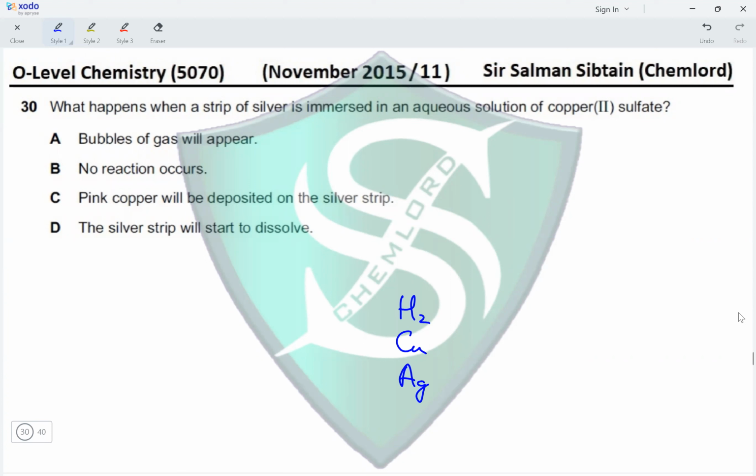So when we place a strip of silver metal in a solution of copper sulfate, silver being less reactive than copper will not displace it in its ionic salt solution. So the options are bubbles of gas will appear, no, reaction will not occur. No reaction occurs, yes. Pink copper will be deposited on the silver strip, no reaction is occurring. The silver strip will start to dissolve, no reaction is occurring. Therefore, B is the correct option for this question.